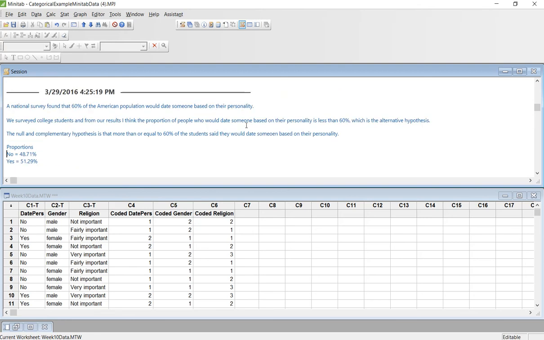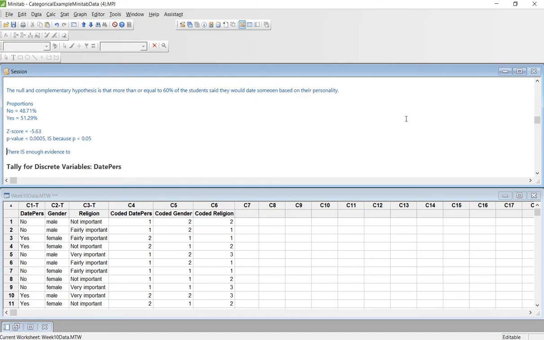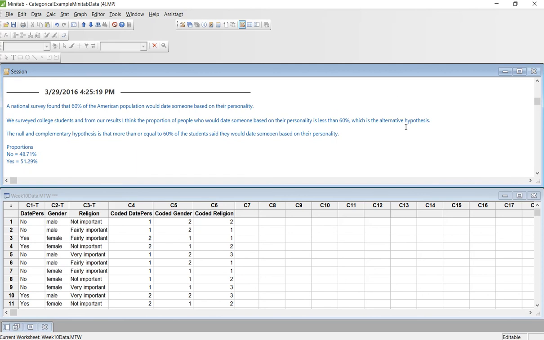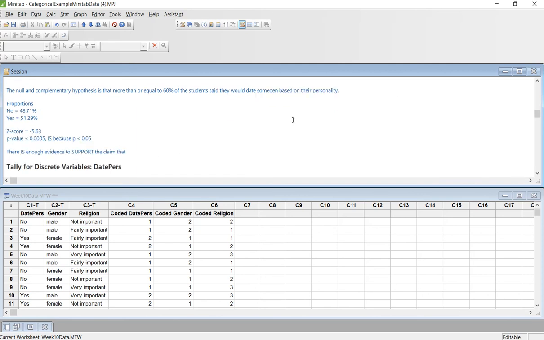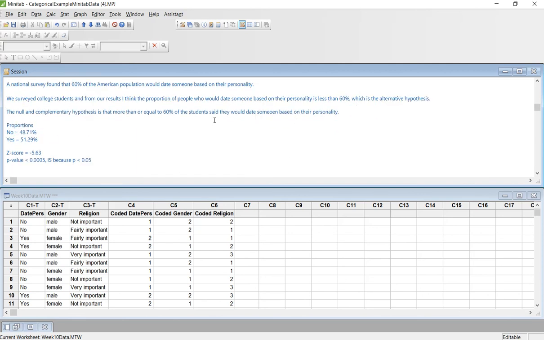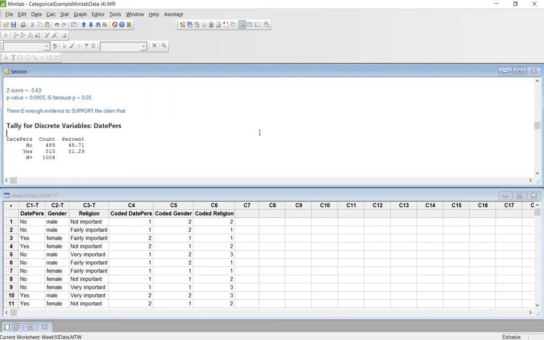Well, remember, because we started with this one, we surveyed, and I think would date is less than, which is the alternative. Anytime we have an alternative, we always support. So if you start with your alternative, you always support. If our null would have been the first one, the one we're actually basing it off of, then we would have rejected.